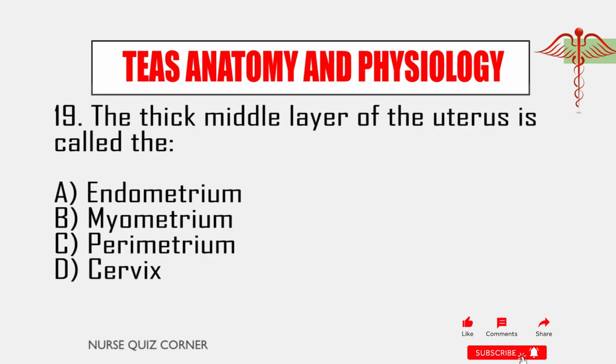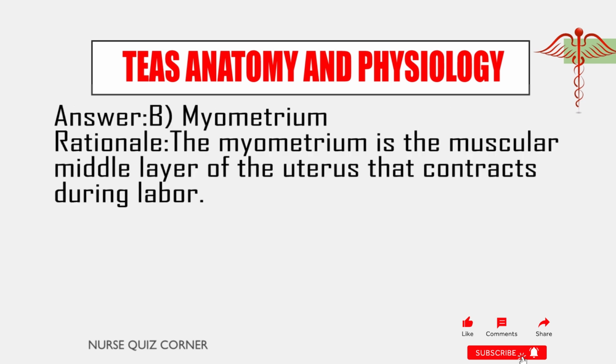19. The thick middle layer of the uterus is called the A. Endometrium. B. Myometrium. C. Perimetrium. D. Cervix. Answer B. Myometrium. Rationale: the myometrium is the muscular middle layer of the uterus that contracts during labor.